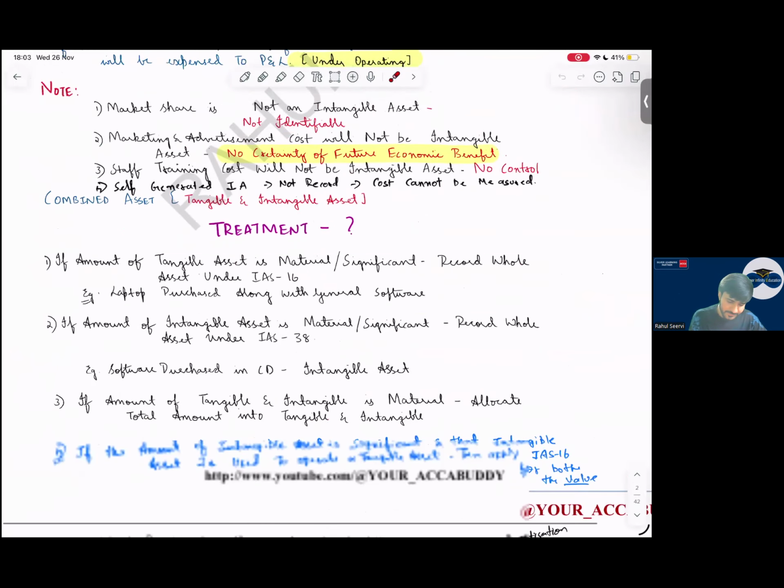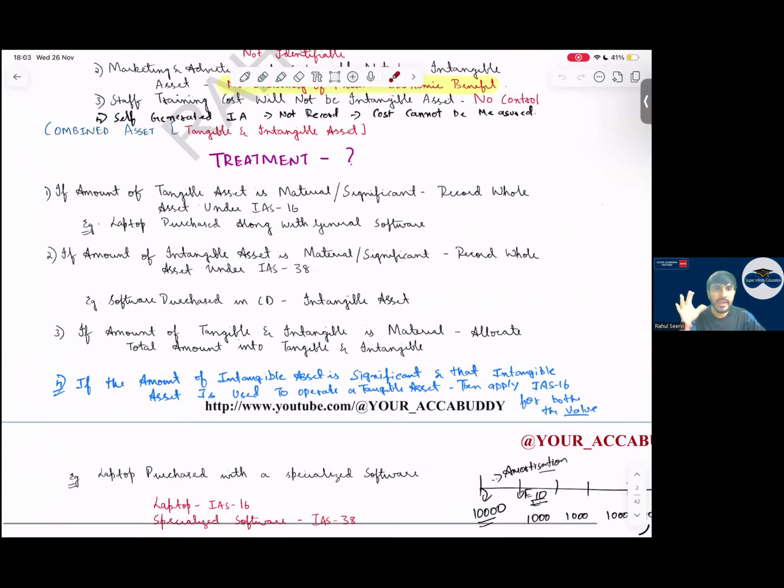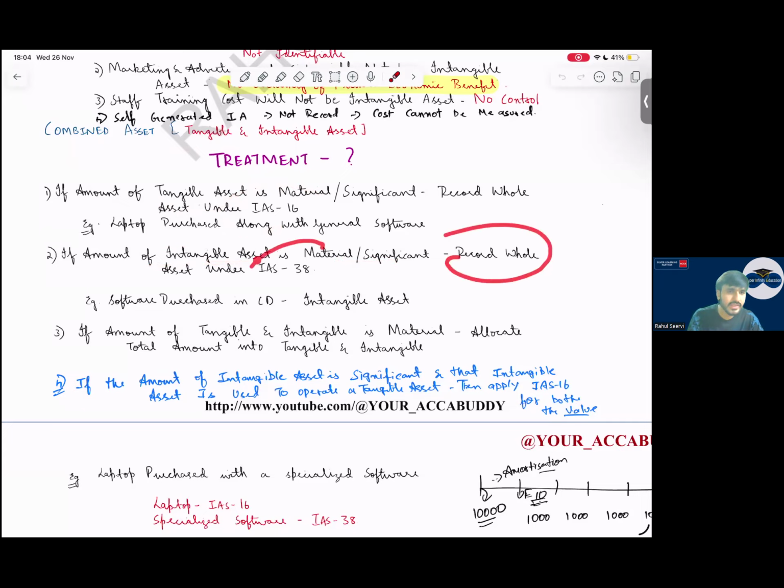Then the treatment of a combined asset, where intangible and tangible are combined. If the tangible asset is significant, like a laptop we purchase, we recognize the full asset under IAS 16. If the intangible asset is significant, then record the whole asset under IAS 38, like when I purchase a software on a CD. The CD is tangible, but the significant part is the software, so the entire amount we recognize as an intangible asset.